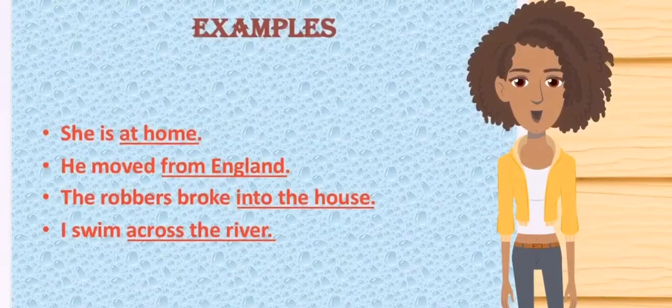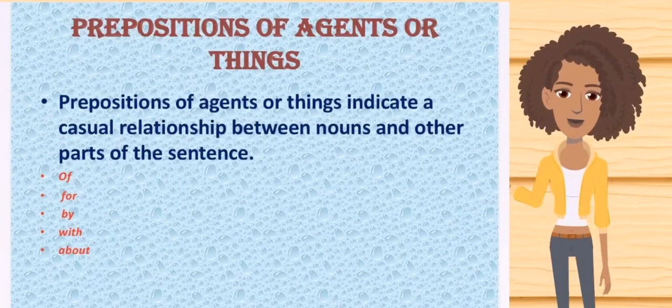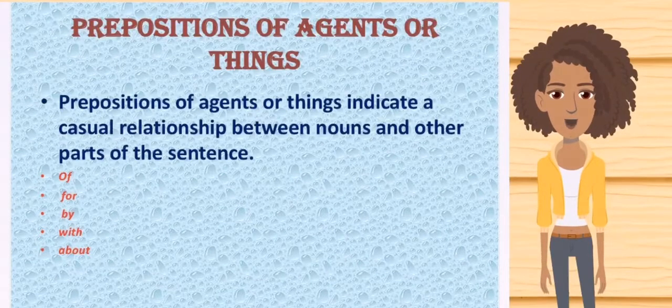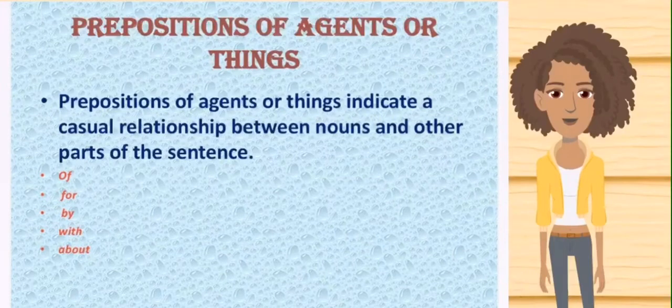Next one, prepositions of agents or things. Prepositions of agents or things indicate a causal relationship between nouns and other parts of the sentence. They are of, for, by, with, about.